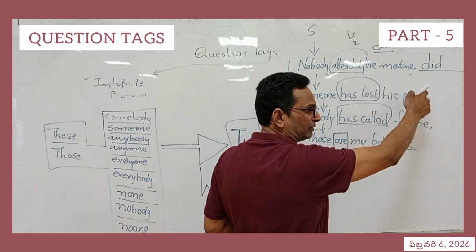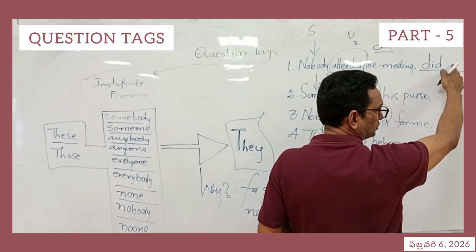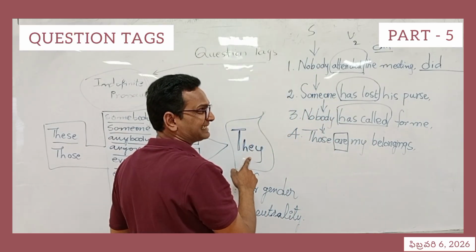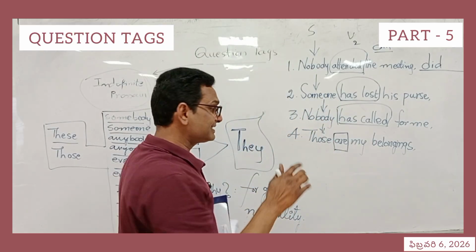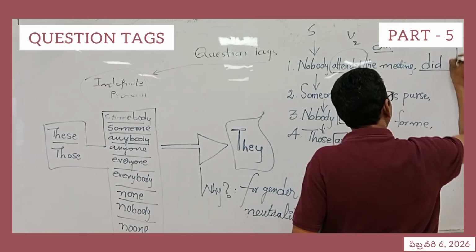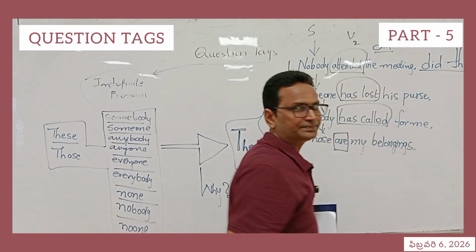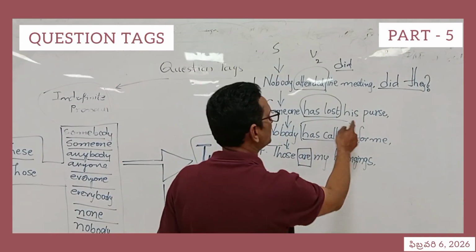After the helping verb, what is the primary thing we need to use? We should use the subject of the pronoun. The subject of the pronoun is always they. So, did they? Question mark.